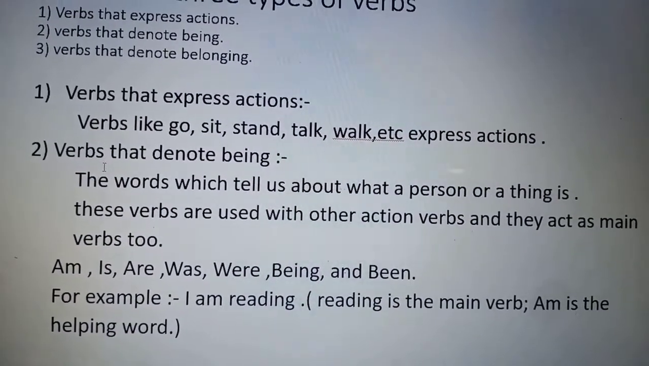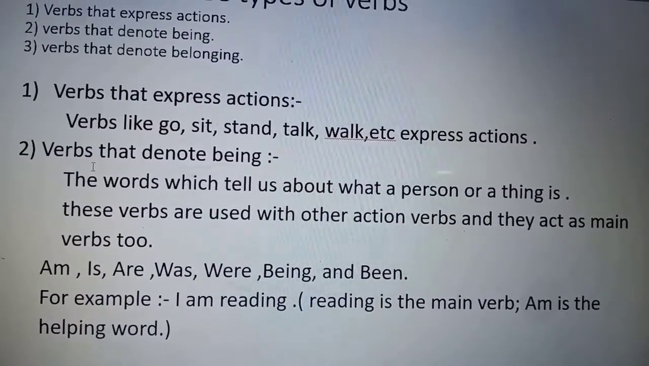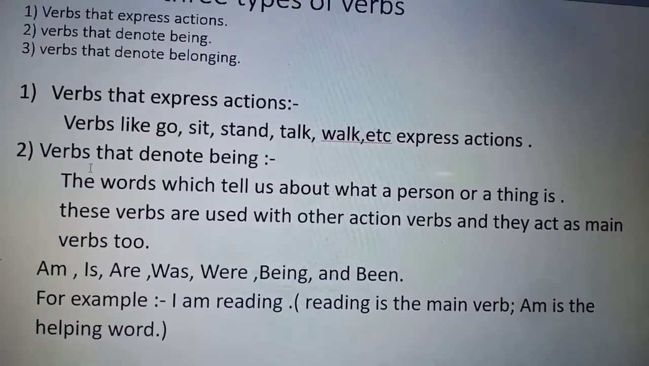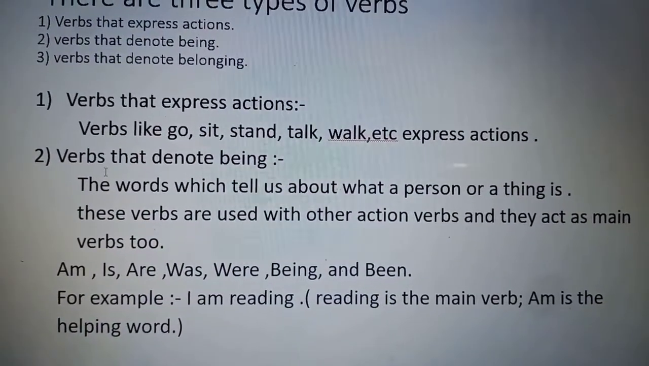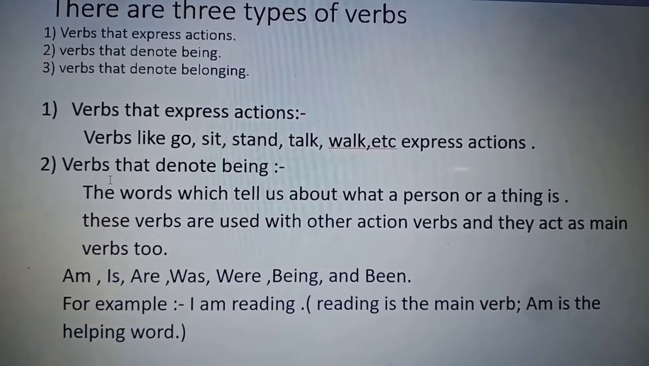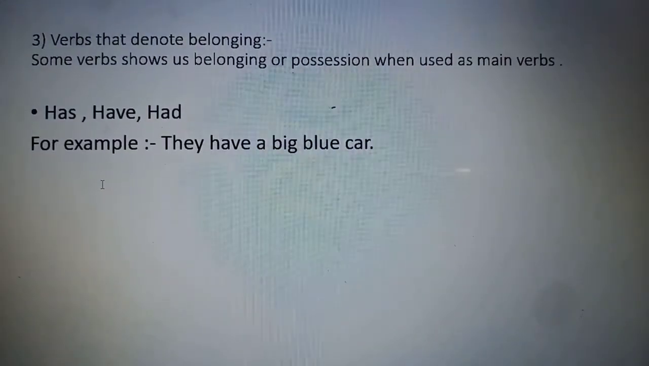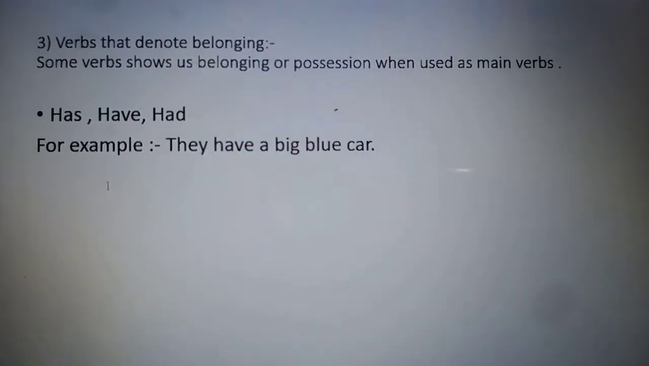For example, I am reading. So here reading is the main verb and am is the helping verb. So in short, we can say that helping words are known as the being verbs. Now the third one is verbs that denote belongings.